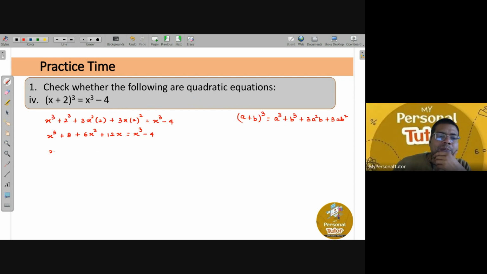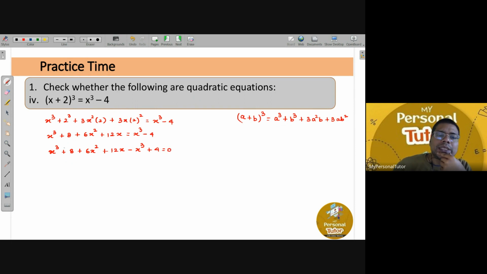So now what happens? This x cube remains as it is, plus 8 remains as it is, plus 6x square remains as it is, plus 12x remains as it is, and this x cube from the right hand side, if you bring on the left hand side, that is minus x cube, minus 4 if you bring on the left hand side, that is plus 4, and that is equals to 0.